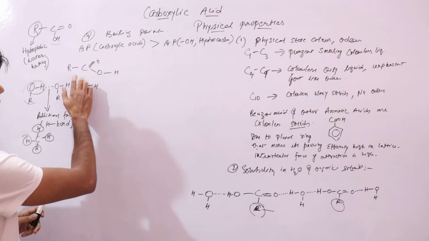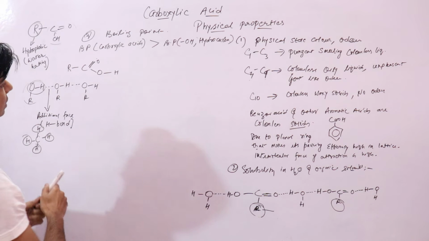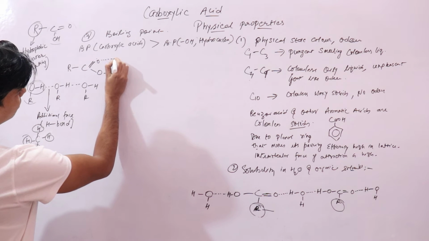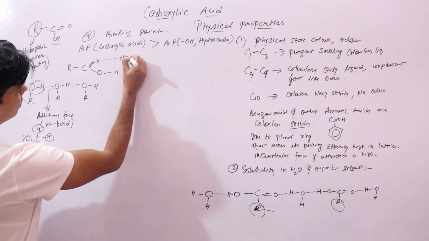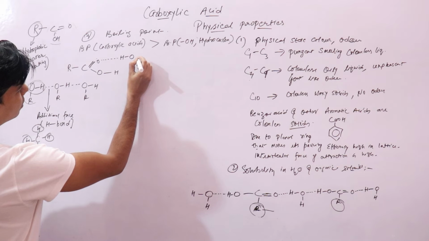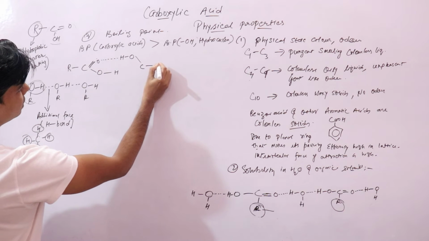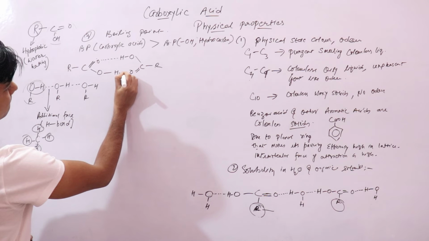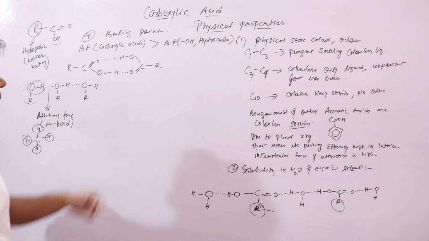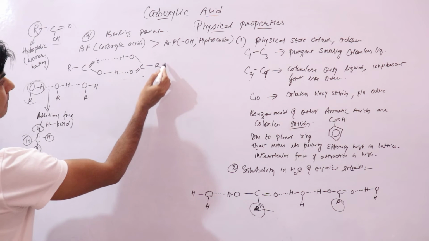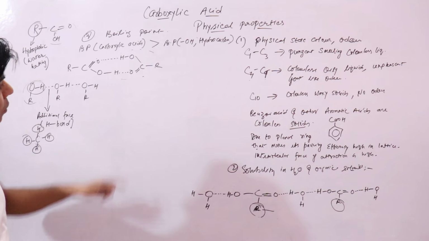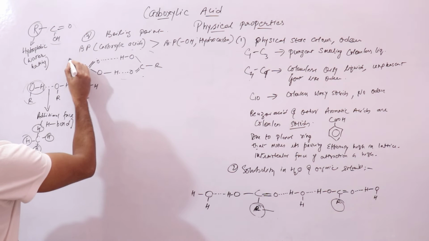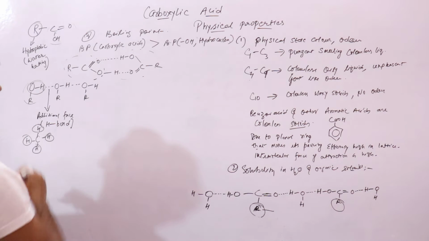Similarly, if we talk about carboxylic acids, like this. This is one molecule of carboxylic acid. This is another molecule of carboxylic acid.